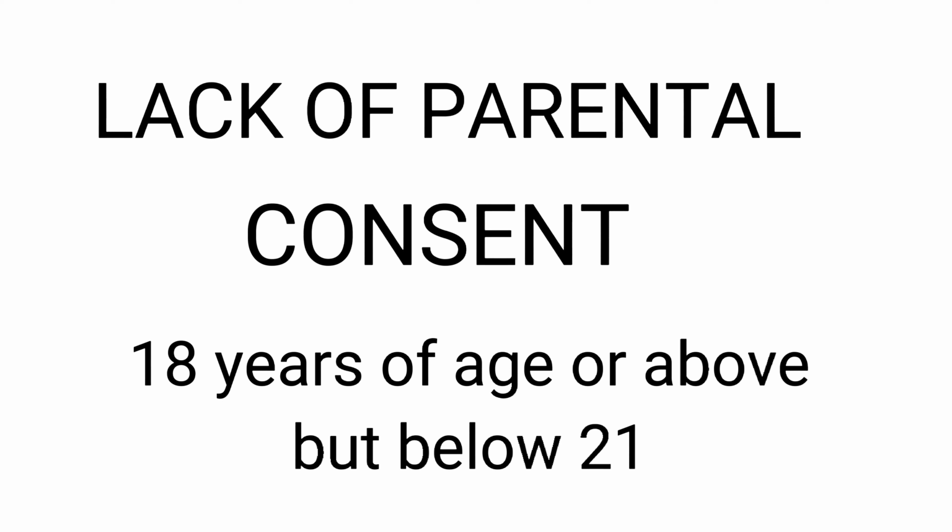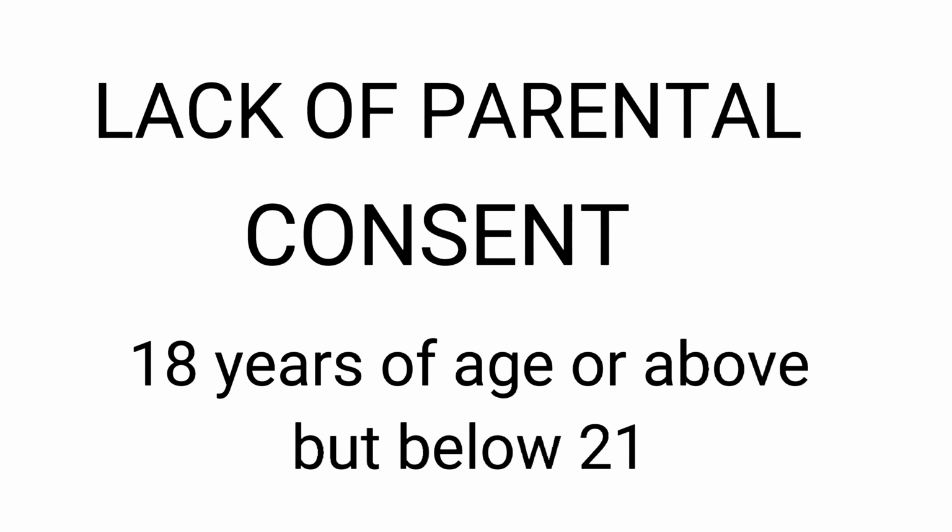The situation here is that the contracting parties enter into a marriage at the age of 18 years old and above but below 21 without parental consent. In such a case, your parent or your guardian can file a petition for annulment of your marriage at any time before you reach 21 years old.